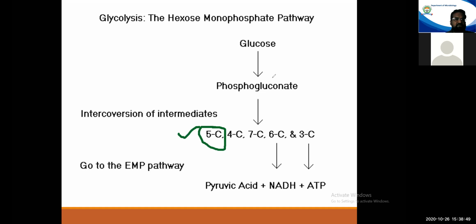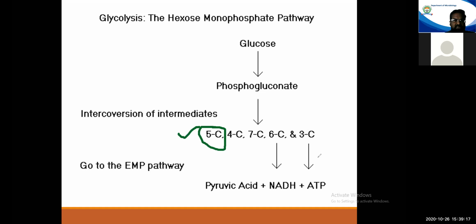So what is going to happen? Will the glucose utilized here be wasted? No. This pathway also has a provision that if this is not utilized by the biosynthetic reactions, it will continue and adopt the reactions of EMP pathway and will convert the leftovers to pyruvic acid, NADH2s, and ATPs.